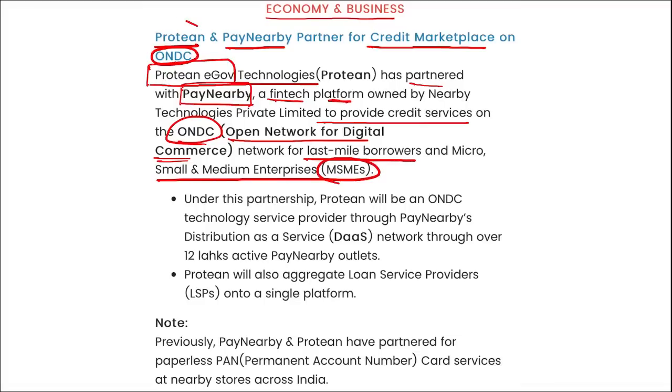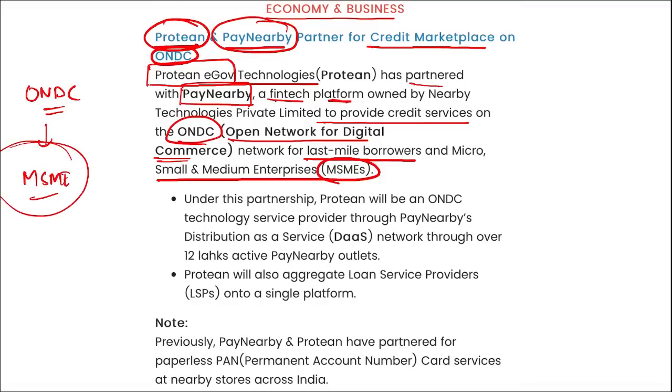I repeat, Protein and Pay Nearby have partnered to provide credit services on the ONDC platform to various MSMEs. Under this partnership, Protein will be an ONDC technology service provider through Nearby's distribution as a service, that is the DAAS network, through the 12 lakh active Pay Nearby outlets. Here, Protein will also aggregate loan service providers onto a single platform.